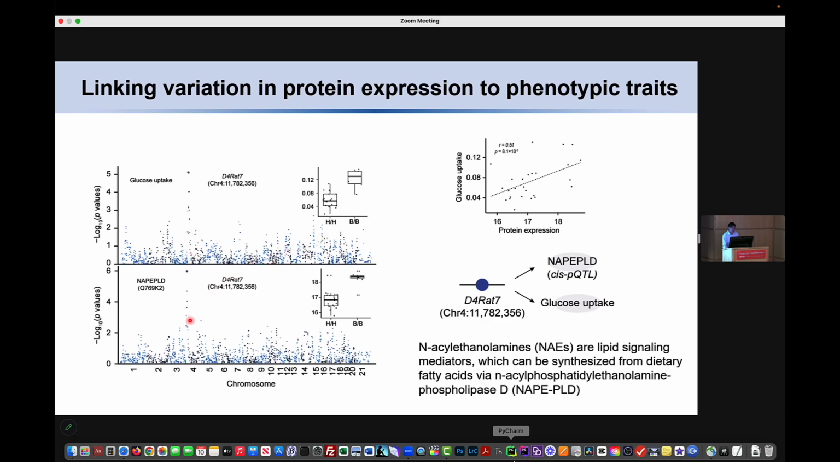This QTL regulates the expression of the NIP-PLD, and this QTL is also associated with glucose uptake. NIP-PLD is an enzyme involved in lipid metabolism, and we thought this might be a good link between NAP and glucose. And this protein expression is actually highly correlated with the phenotype values.